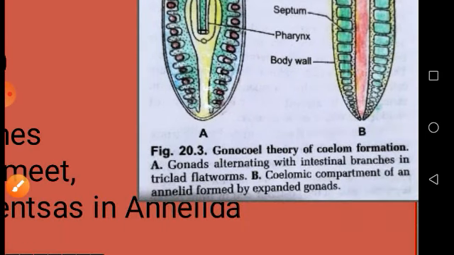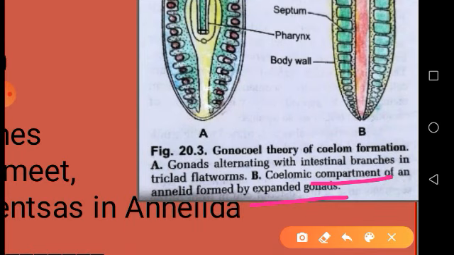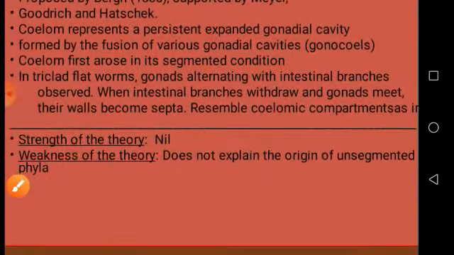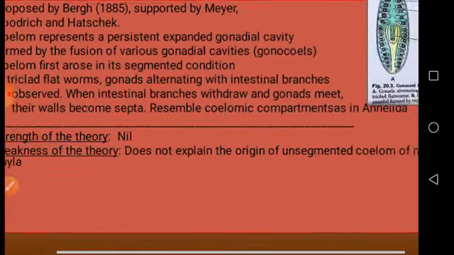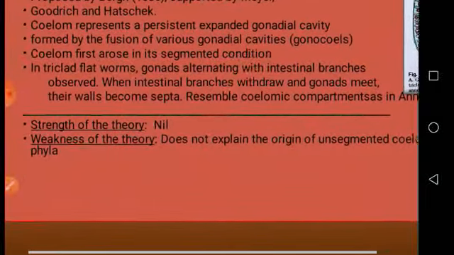This is called the gonocoelic theory. So the coelomic compartments of an annelid are formed by expanded gonads. Let us see what the strengths and weaknesses of this theory are. The strengths of the theory are nil. There are no strengths, but there are weaknesses. What is the weakness? It does not explain the origin of the unsegmented coelom of many phyla.